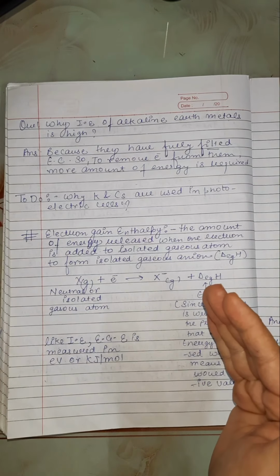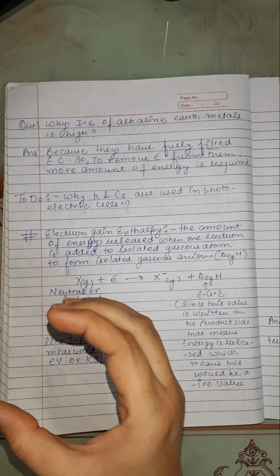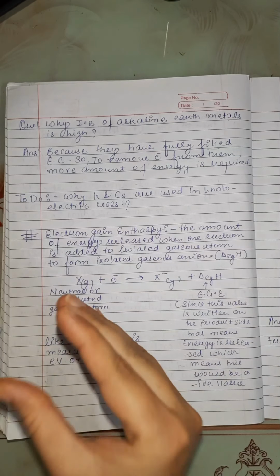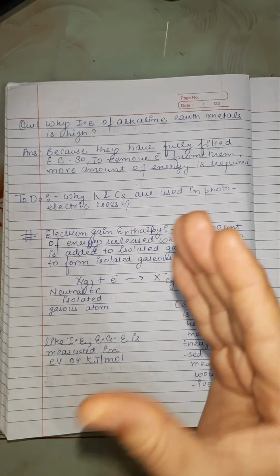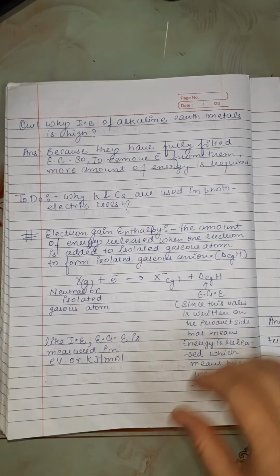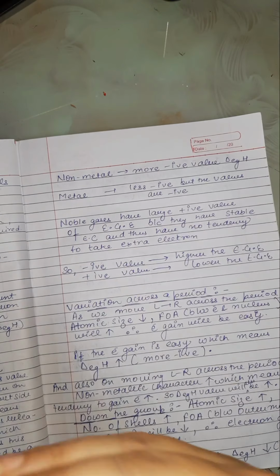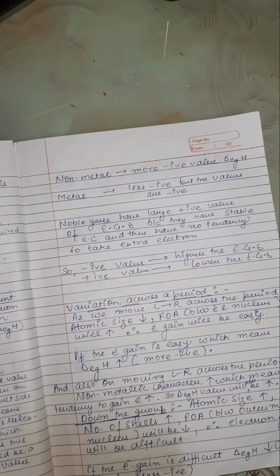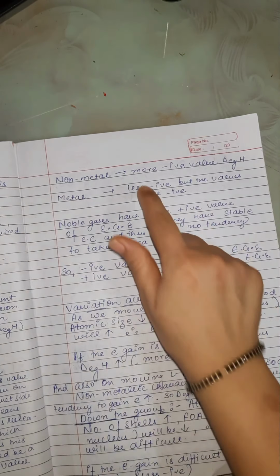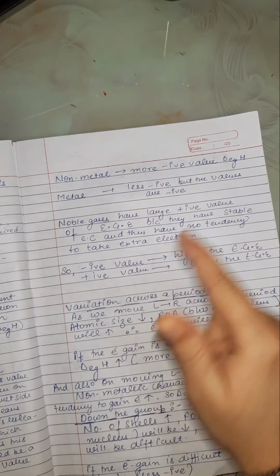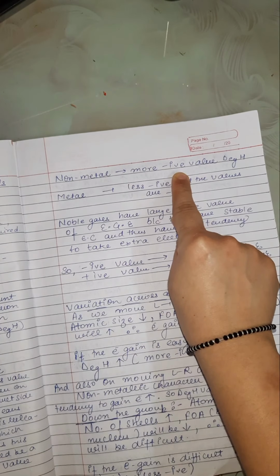Like in ionization enthalpy, we need energy to remove the electron, so energy is positive in case of ionization enthalpy. Now, what do you think? Which kind of atom gains electron easily? That is non-metal. Non-metal gains electron to complete its octet. So, its electron gain enthalpy will be high, that means more negative value of electron gain enthalpy. Higher value means more negative value.